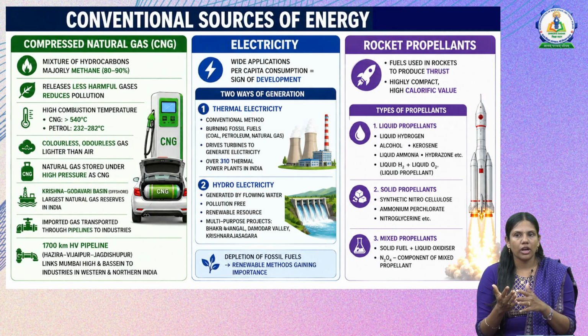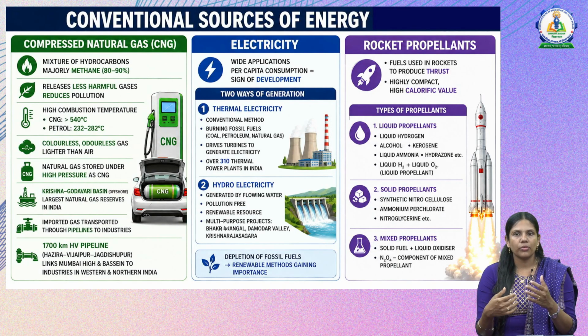Then next we have rocket propellants. So what are these rocket propellants? These are the fuels that are used in rockets to produce thrust, and they are highly compact with high calorific value. Here we come across the term calorific value. What does calorific value mean? It is the amount of energy a fuel can produce if 1 kg of fuel is burnt. That is, how many kilojoules of energy it can produce when 1 kg of the fuel combusts. That is called calorific value.